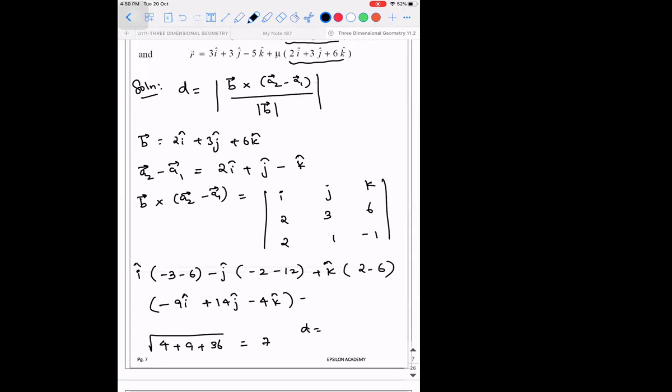So D will be, from this we can imply what is the magnitude of this? Square root of 81 plus 14 square plus 16. So root of 81 plus 14 square plus 16, the whole divided by 7. This will be the answer.